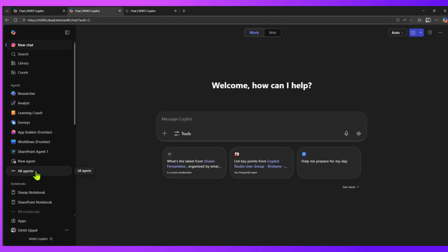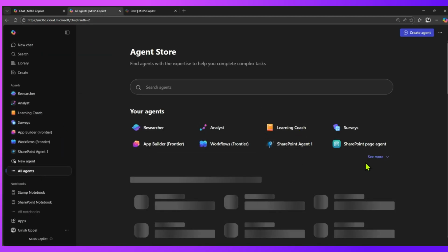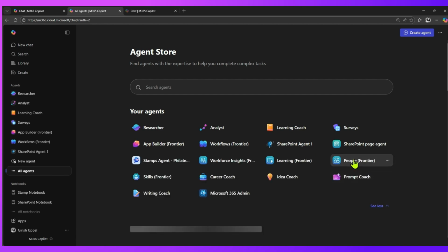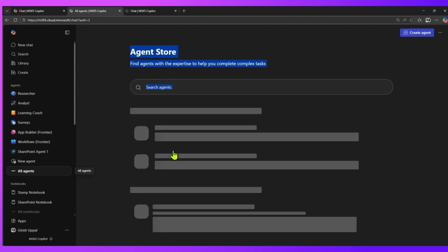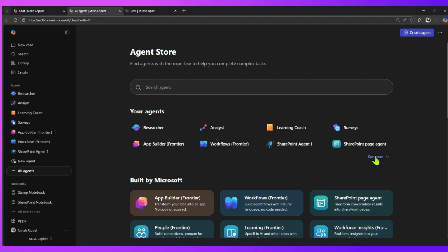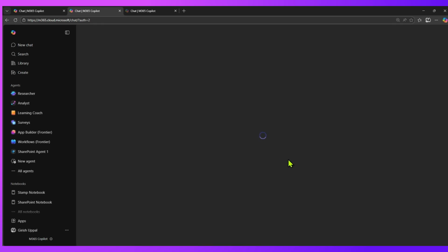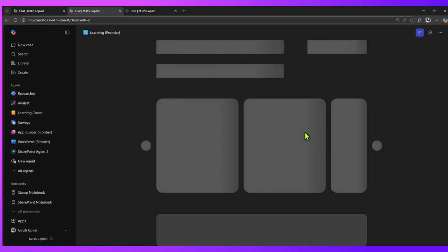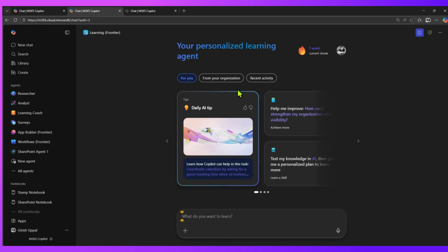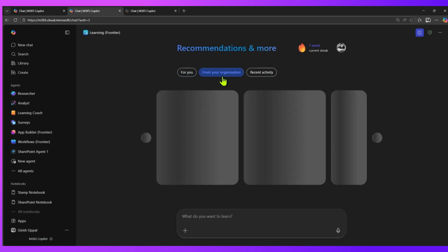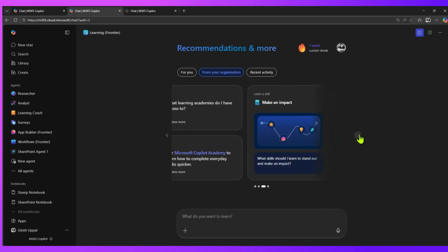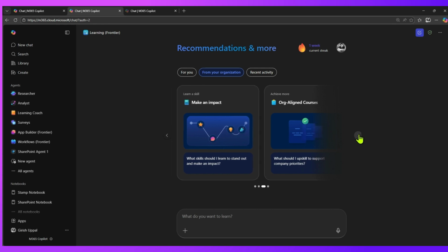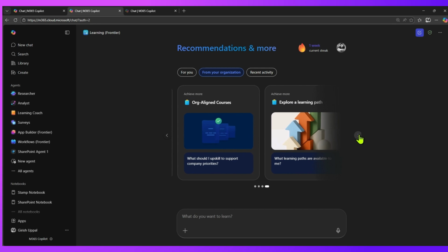Now, if I go into all agents again in the learning space, so go to not the people agent, but the learning agent. So let me go into all agents and learning agent. Now within the learning agent, we have seen that one section is tailored for you, and one section is tailored from an organization perspective, so you can involve multiple people. Now if you involve multiple people from your organization, you can see that it talks about Copilot Academy, how you can make an impact, what skills I should learn to make an impact, and what I should upskill to support company priority.